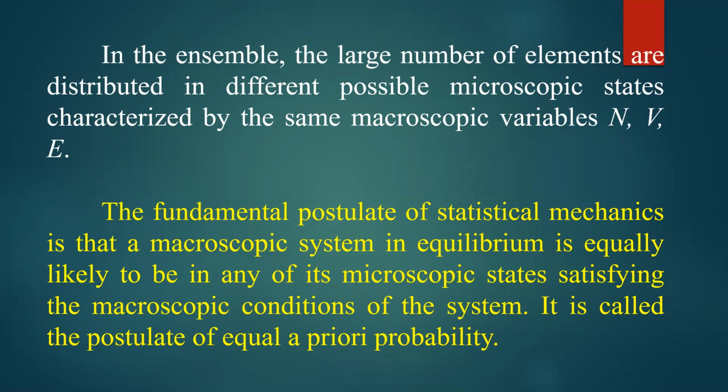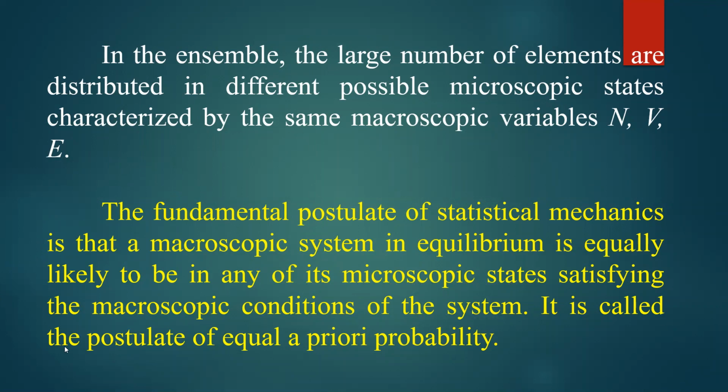According to the theorem, the fundamental postulate of statistical mechanics is that a macroscopic system in equilibrium is equally likely to be in any of its microscopic states satisfying the macroscopic conditions of the system.